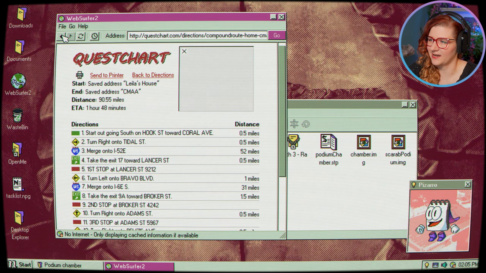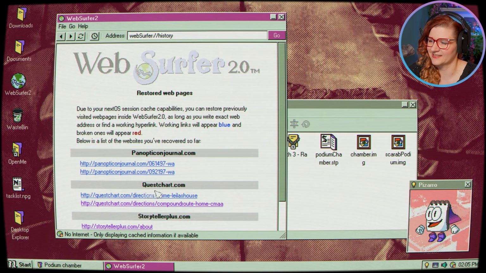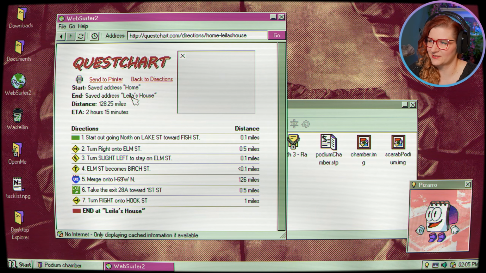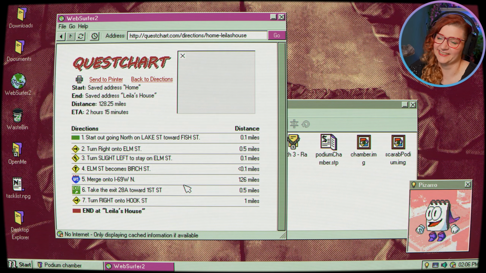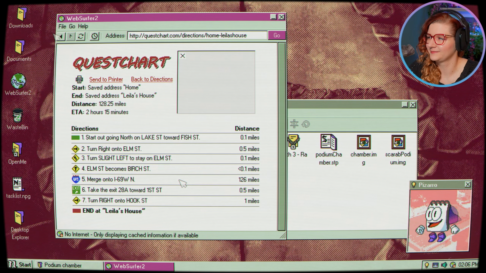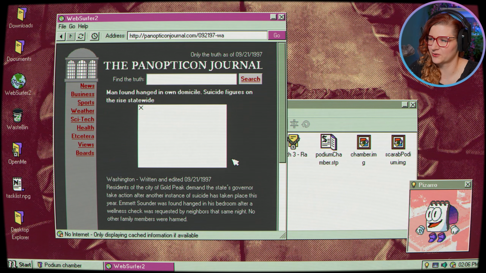Okay, but we know the uncle went there from Layla's house. And previously he also wanted that route from his home to Layla's house. 128 miles. Okay. He was out for a trip. He lives near Lake and First Street because, you know, obsessed with fishing. And then Layla's house is on Hook Street as well. Fishy. Very fishy.